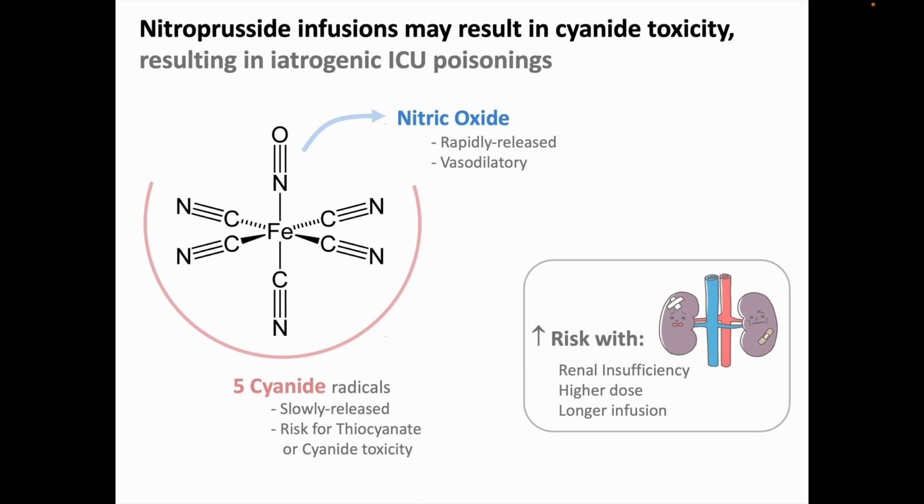The cyanide gets released slowly, and typically slowly enough that the body is able to detoxify it to thiocyanate and to eliminate it. Patients at higher risk of iatrogenic toxicity here are those with underlying renal insufficiency, since they won't clear the thiocyanate or cyanide as efficiently. This is a bit of a sticky situation, since underlying renal insufficiency is associated with hypertension, and hypertensive crisis can cause or worsen renal injury. And unsurprisingly, patients getting higher nitroprusside doses or longer infusions, typically several days, are also at higher risk.